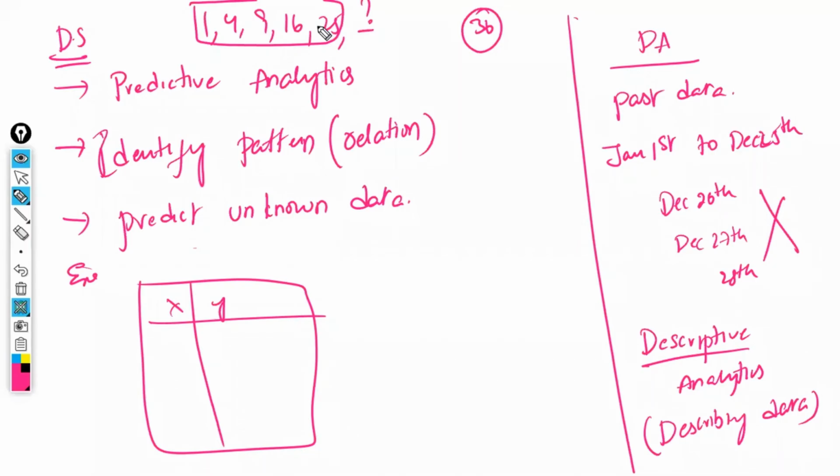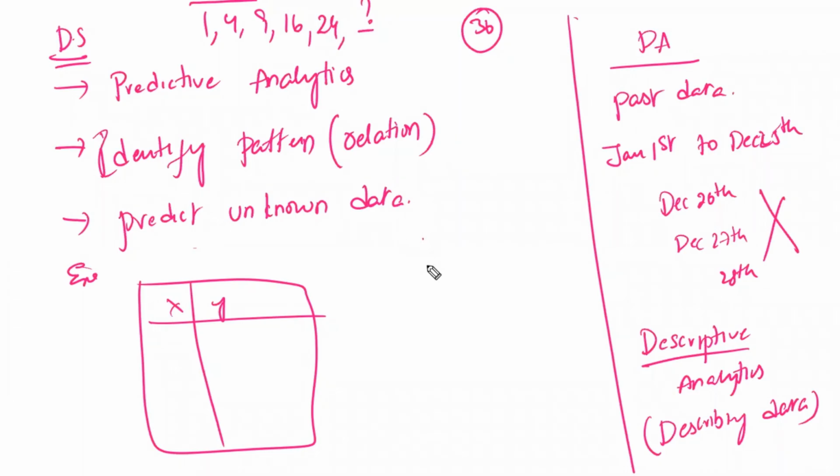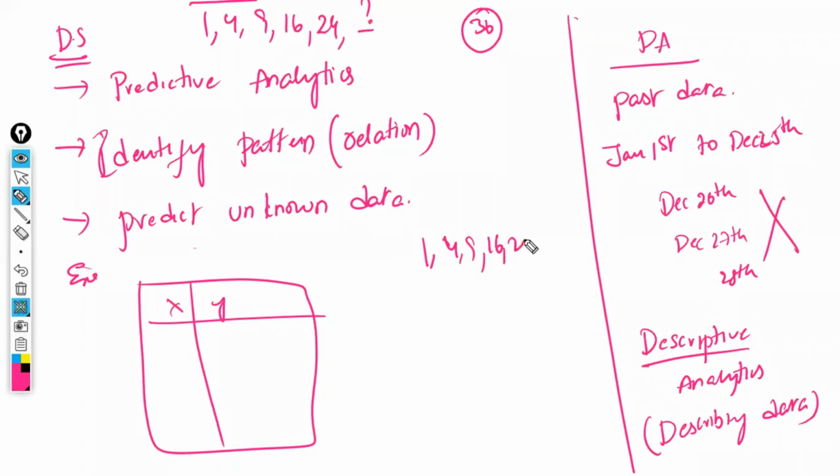This is the data scientist role. Since it is small data, this is a very simple example, right? Everyone is able to identify it. Now, tell me for this one: 1, 4, 9, 16, 24. Now, what is the next number? Here, no perfect pattern is available. If a perfect pattern is available, as in 1, 4, 9, 16, 25, the next number is also a perfect answer, 100% accurate.